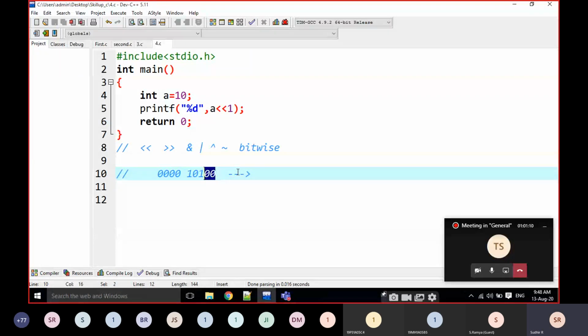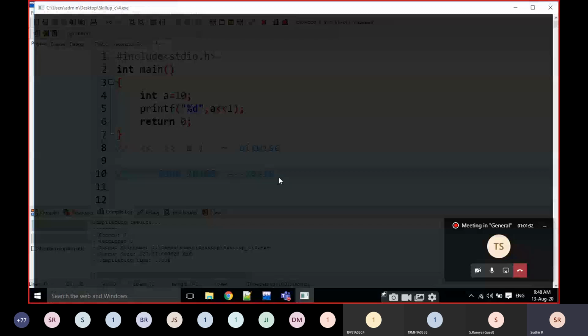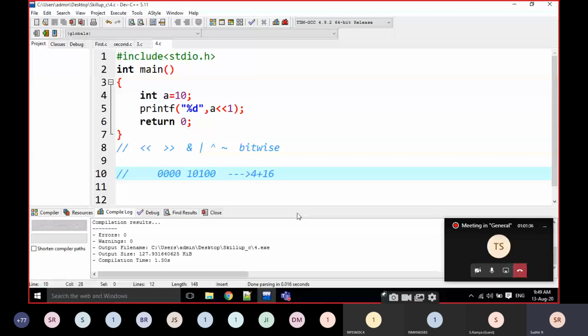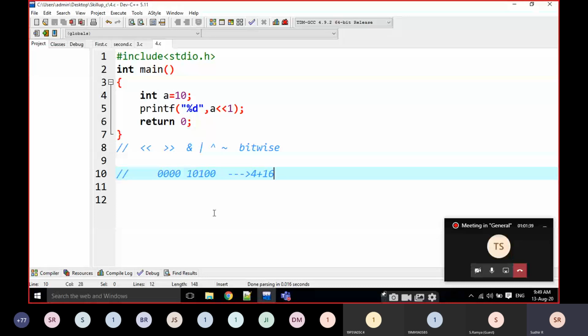This is 2 power 0, 2 power 1, 2 power 2. 2 power 2 is 4, sir. 2 power 3, 2 power 4 is 16. 4 plus 16 is 20. 20 is the output. Okay, in this way, the left shift operator is working. When you are using left shift operator, the value is going to be incremented. That's it, nothing else.